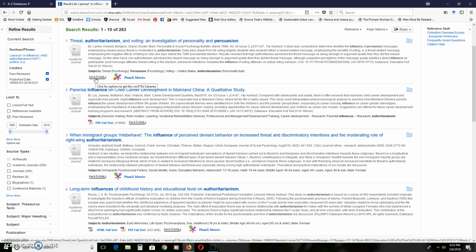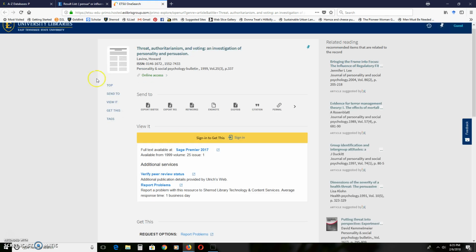And if you're just looking for those that have the PDF on them, you're not going to get as many hits. So I'm clicking Get at ETSU. It's opening up another screen. It's actually taking me back to a page in the library. So it's telling me that this is available full text. So we're able to see the full article here through a database called Sage Premier.